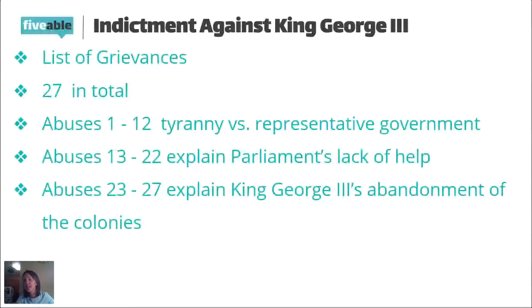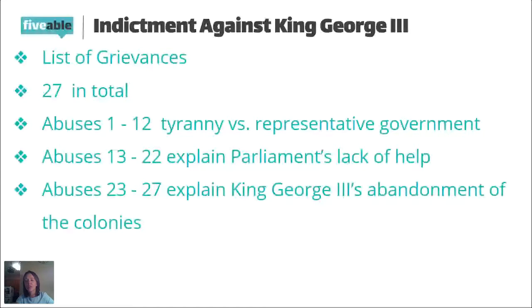If you move into abuses 13 through 22, that's going to look more at Parliament and the abuses that the colonists saw being committed by Parliament. A lot of these abuses are similar to the ones named against King George, but they talk about the fact that you're taking away our self-rule, right? We believe in a representative government, and you're taking away that self-rule. And so they go into listing, one by one, the ways in which Parliament did this.